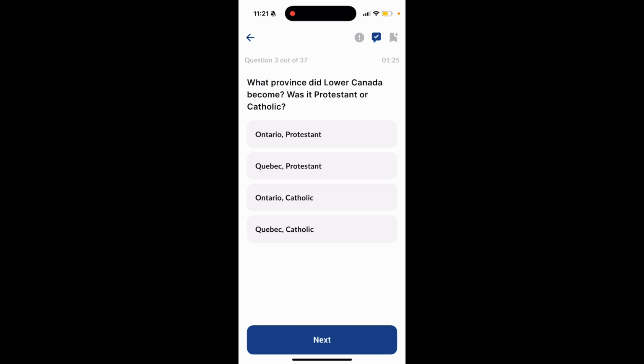Next question. What province did Lower Canada become? Was it Protestant or Catholic? Ontario Protestant, Quebec Protestant, Ontario Catholic, Quebec Catholic. The answer is Quebec Catholic.